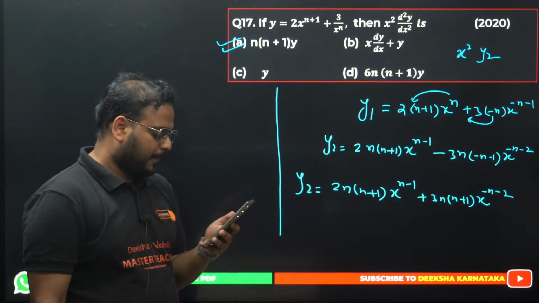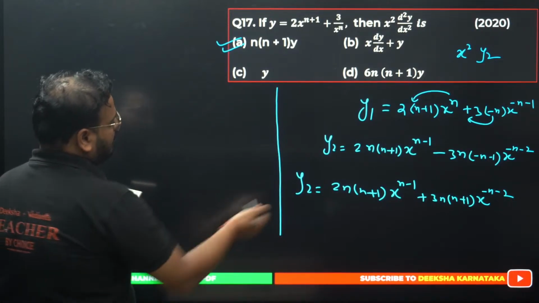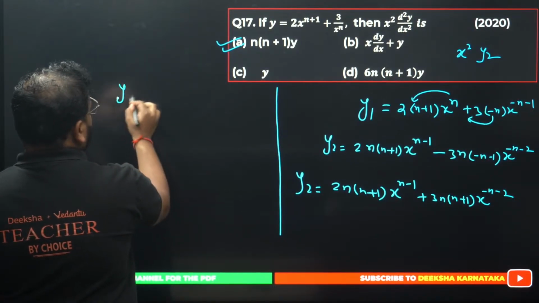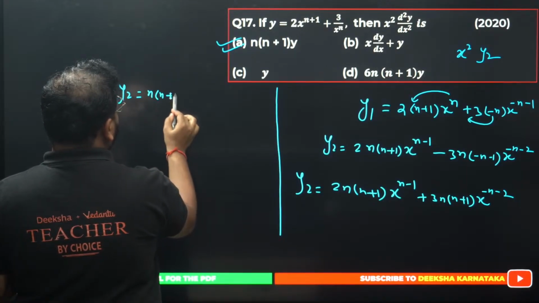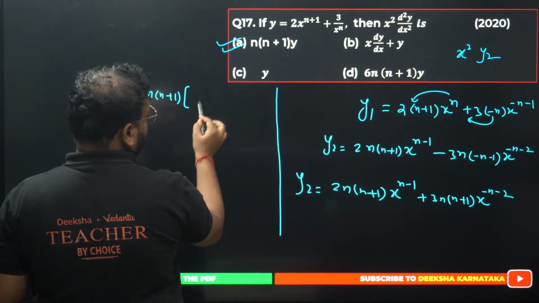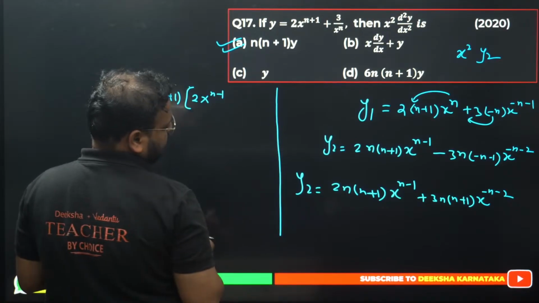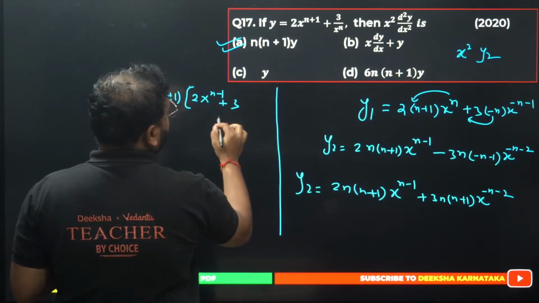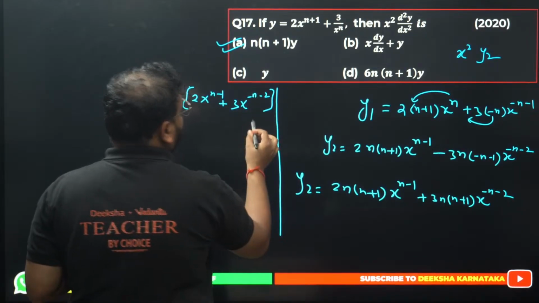Yes, Alan, you're also right. What are you going to do next? Take n into (n plus 1) common. You'll have here 2 times x power n minus 1 plus 3 times x power minus n minus 2.